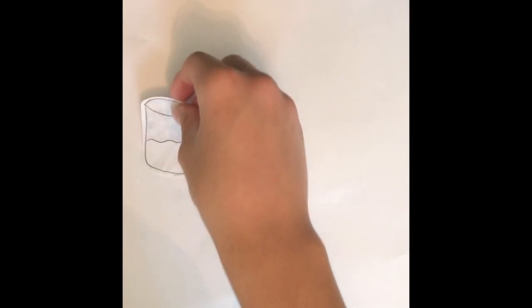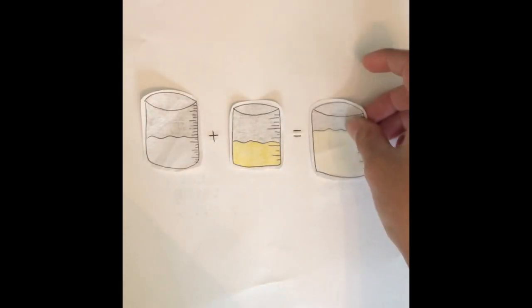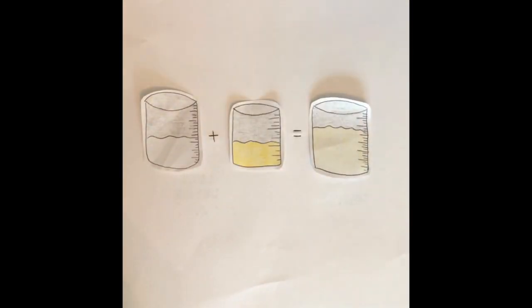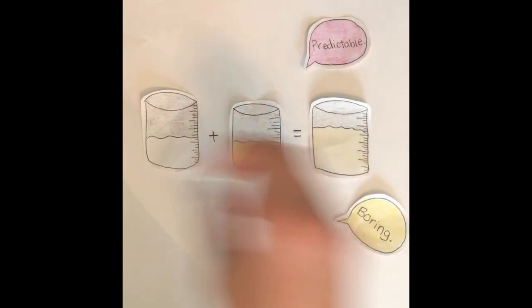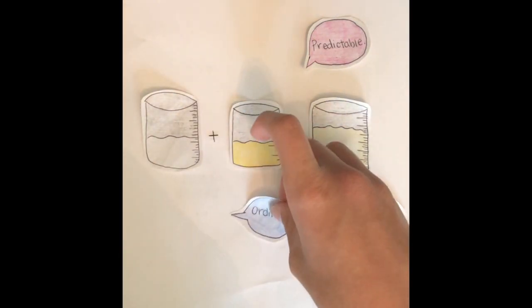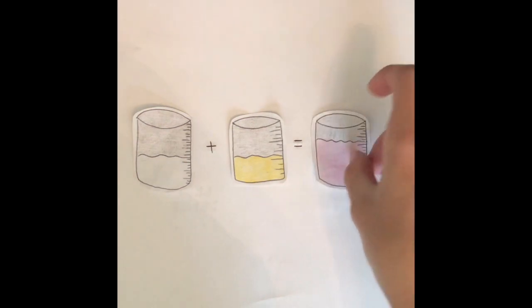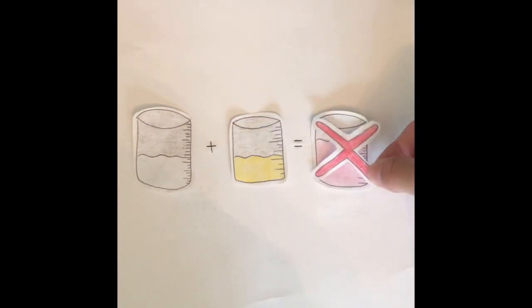new predictable color. So, if you add a clear solution with a yellow solution, and you mix them together and end up with a pale yellow solution, that's the predictable color. So, it is a physical change. But if you mix together a clear solution and a yellow solution, and it resulted in a pink solution, that would be an unexpected color, so it would be a chemical change, not a physical change.